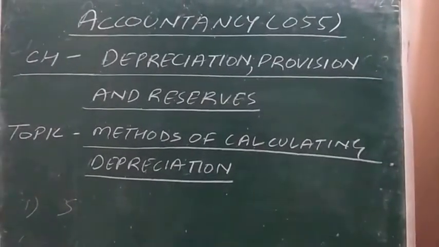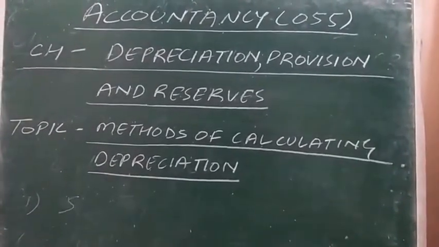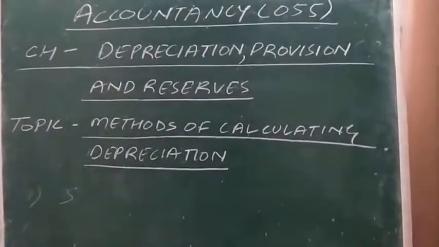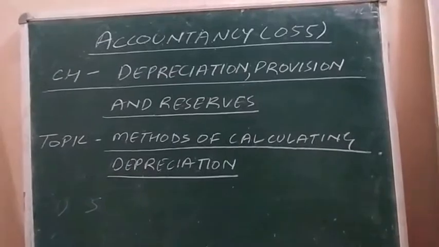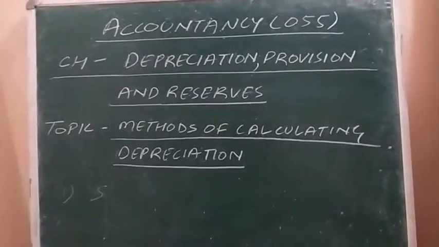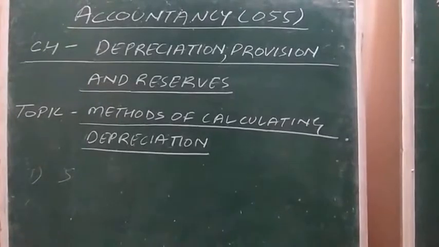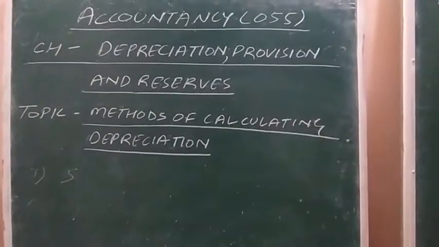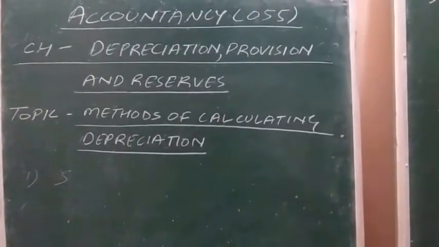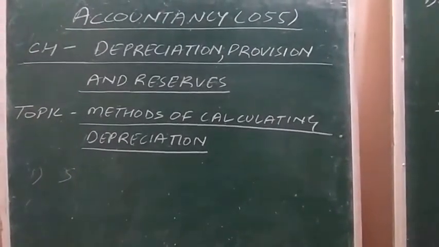In this online class session of accountancy, I will explain to you the topic, that is the method of calculating depreciation. Depreciation I already explained to you. It is a decline in the value of the asset, that is, tangible assets. So in this chapter, I will explain the method of calculating depreciation on tangible assets, that is, fixed assets which can be seen or touched.